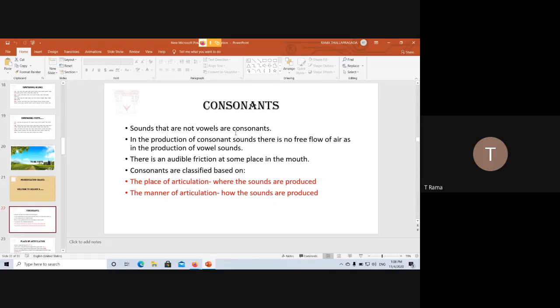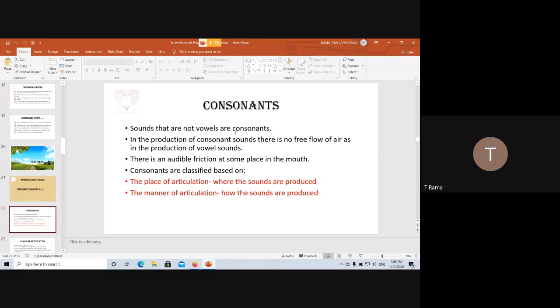Okay, in the production of consonant sounds, what happens is the air is not released freely and mute yourself, please, children.